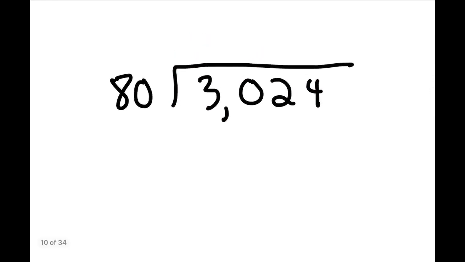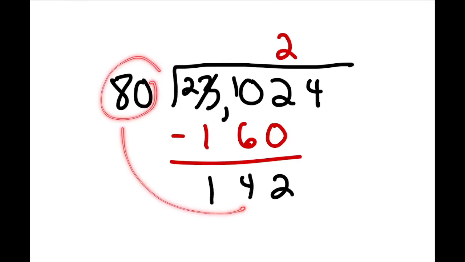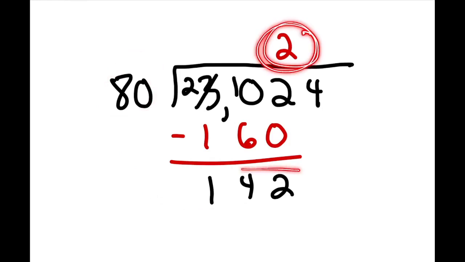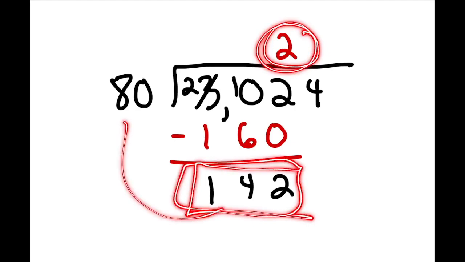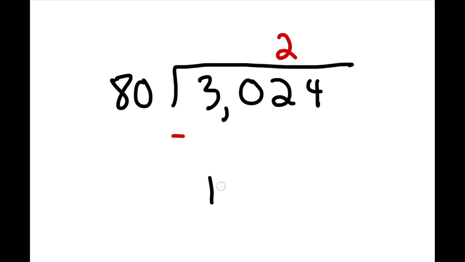If I try, let's say we think it's going to be 2. If I do 2 times 80 and get 160, I'm left with 2 here and a 4 here and 142. I can get another 80 into this. So when you're doing your long division, if the number that you're doing leaves a larger number than your divisor, we need to increase this. So instead of saying that it fits 2 times, I believe 3 would be a more appropriate check of that. So let's do 3.